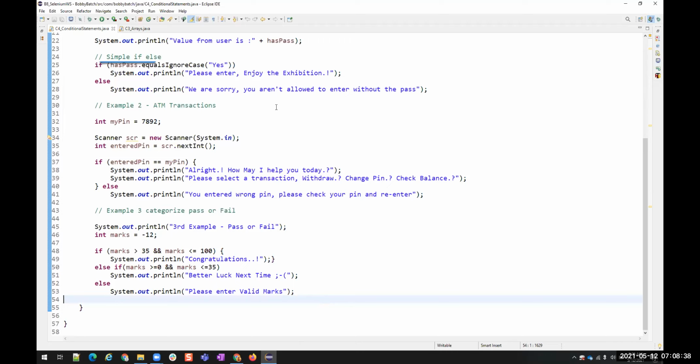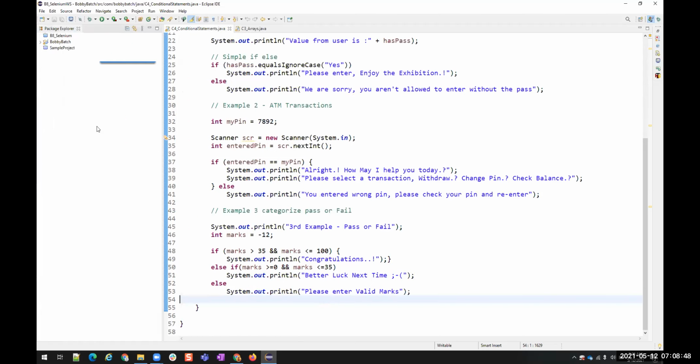Now, we have another statement in conditional statements, that is switch case. I think you have the same in SQL as well, right? Yeah, we do have case when. The same thing here we have, which is cases.